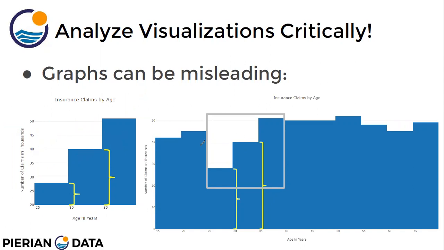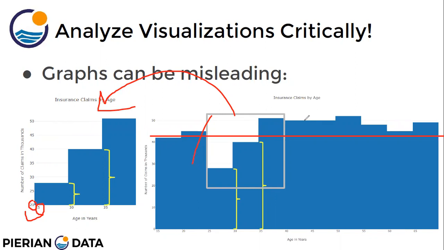But when you see the complete picture, the graph here starts from 20, not from 0. Here also it starts from 20, but not from 0. So it is just a portion of the complete graph. Now if you see the complete picture, you will see that the number of claims is more or less constant, right? So they are not increasing. If you see the age 15, 20, 25, 45, 50, 55, the age is increasing, but the number of claims is more or less constant.